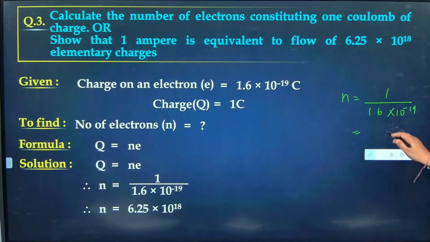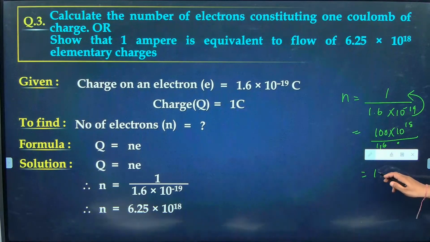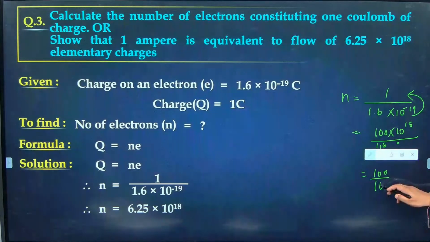What you should do, see, take this above, it will become 10 to the power 19. I can write it like 10 times 10 to the power 18 divided by 1.6. Can I write like this? Now one more zero I will remove, it will become 100. So 100 by 16 times 10 to the power 18. Now it becomes simple. You can divide these two or not.